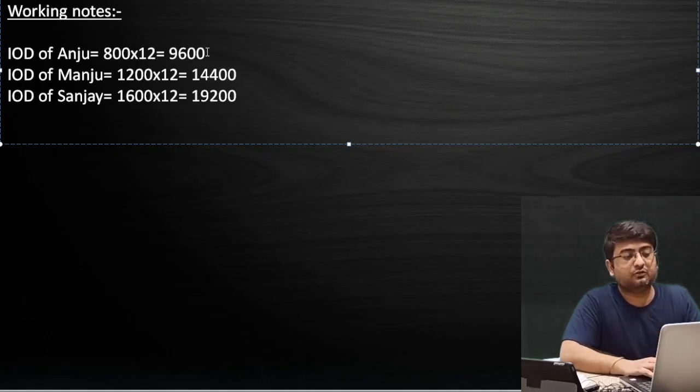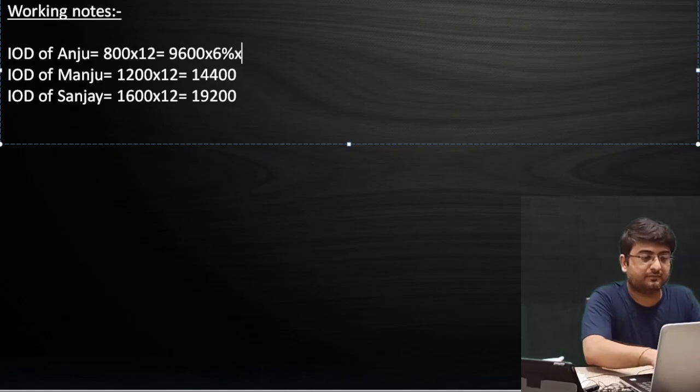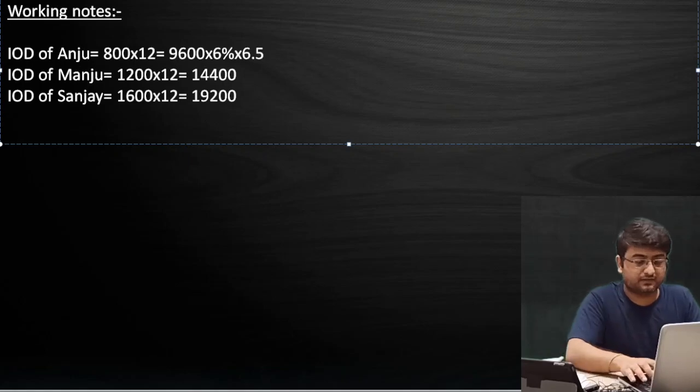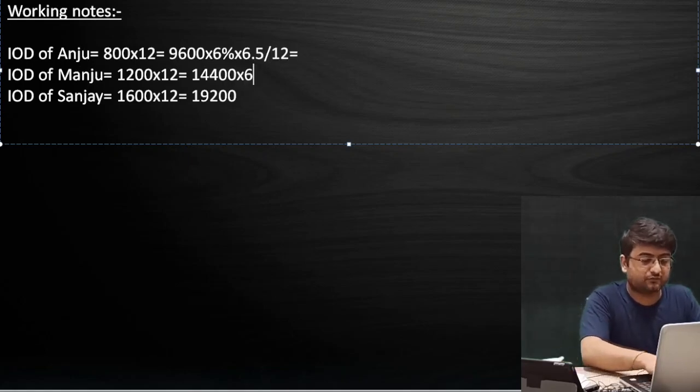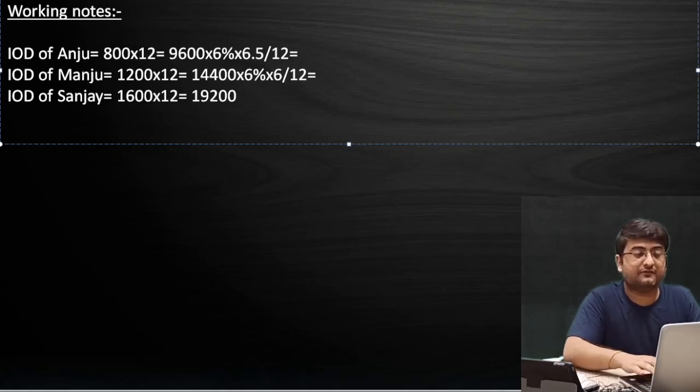Now we'll calculate interest on drawings on this amount. In this case we have interest on drawings at 6%. We'll find 6% of this amount, and since Anju withdrew in the beginning of each month, the average period we will take is 6.5 months. You will have to do the calculation and post the amount in the chat option. In case of Manju, since she withdrew the amount in the middle of each month, the average will be 6 only.